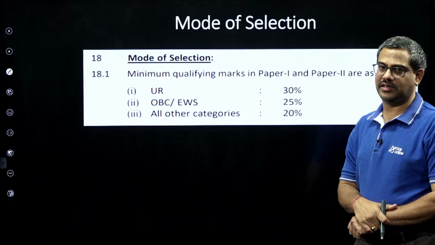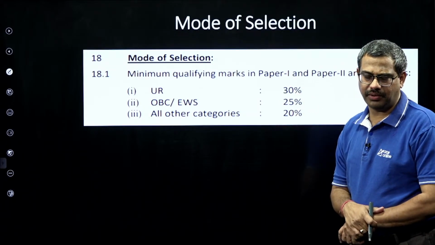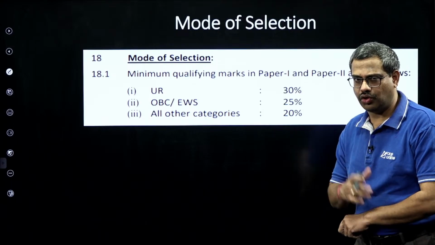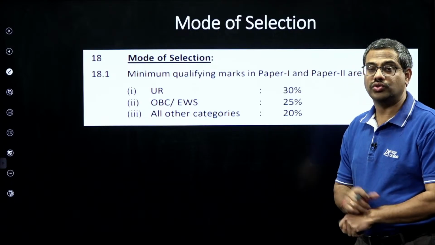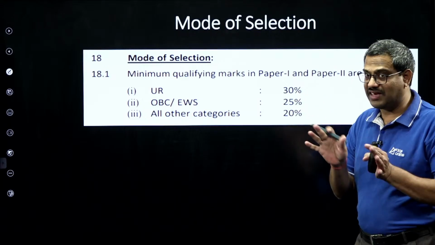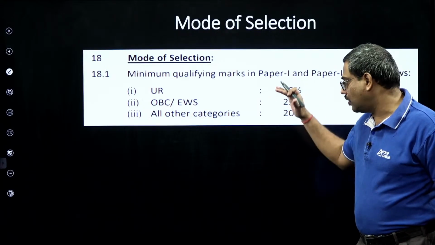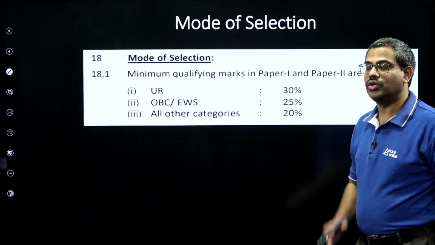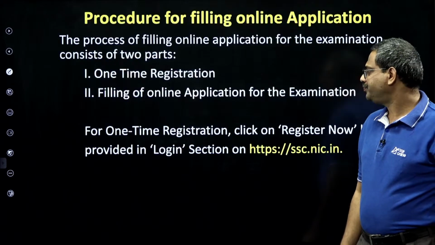So please understand, sir, the number of postings, for example. If 1 lakh students write and only 200 posts are there, please understand you have to be in the top 200 out of 1 lakh. So do not be misguided here. Though he said these are qualifying for the next level, that does not mean you will be ensured of being given a posting. You have to beat the competition, please.